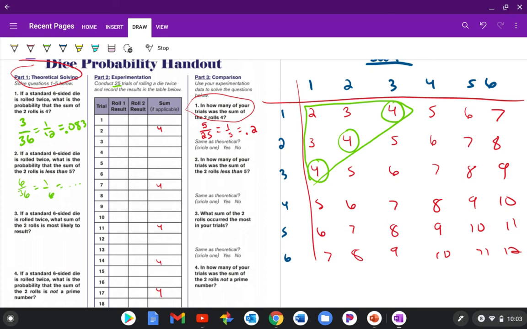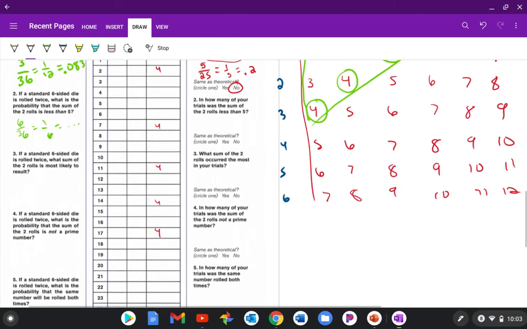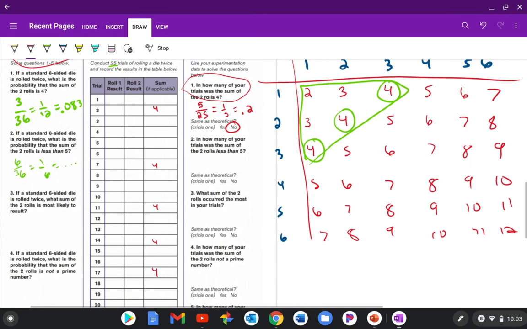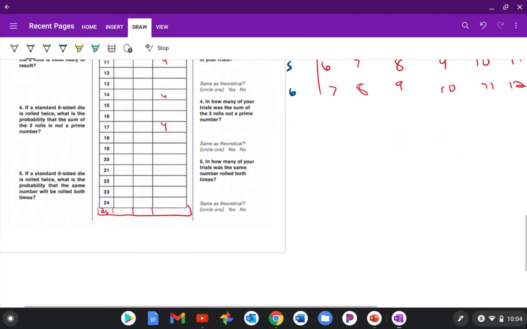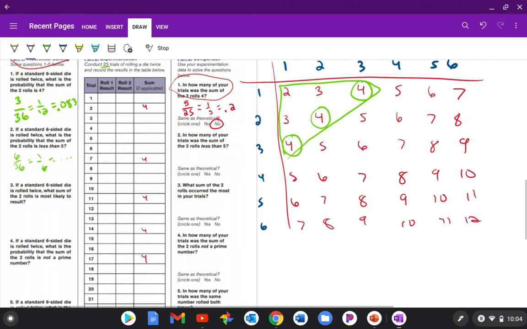And then you're going to answer whether it's the same as the theoretical or not. Well, this was 0.2. It said it was only supposed to happen 0.08 times, so this would be a no. So you're going to compare your experiment to your theoretical probability in all of these. Now, as far as rolling the dice, you do need to do this on your own. So everyone's going to have a different table here. If you have the same as someone else, then I'll know that you cheated on it. So everyone should have different results.